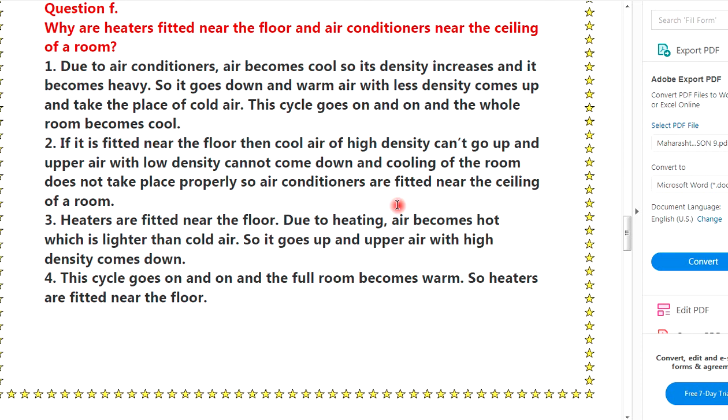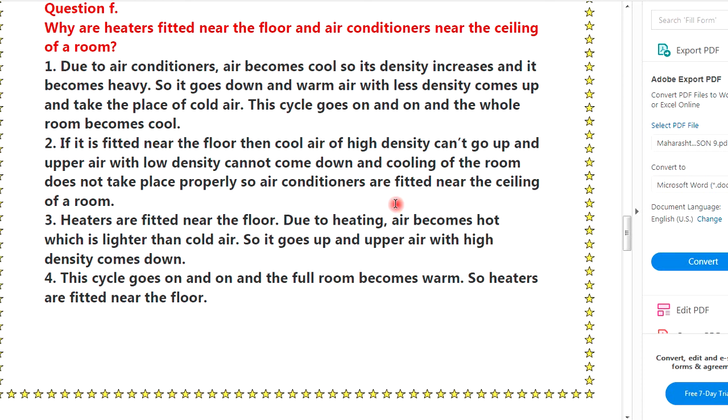This cycle goes on and the whole room becomes cool. If it is fitted near the floor, then cool air of high density can't go up, and upper air with a low density cannot come down, and cooling of the room does not take place properly. So air conditioners are fitted near the ceiling of the room.